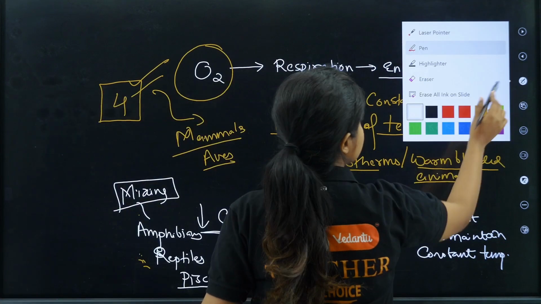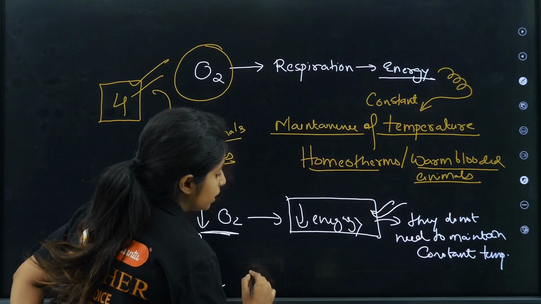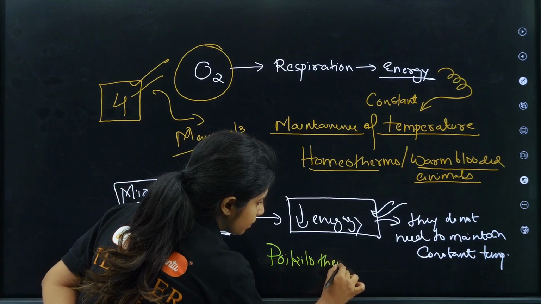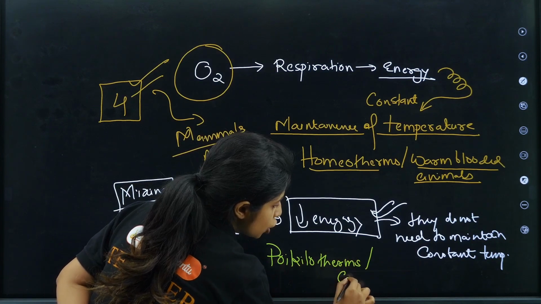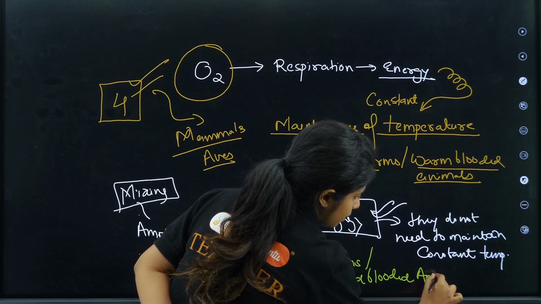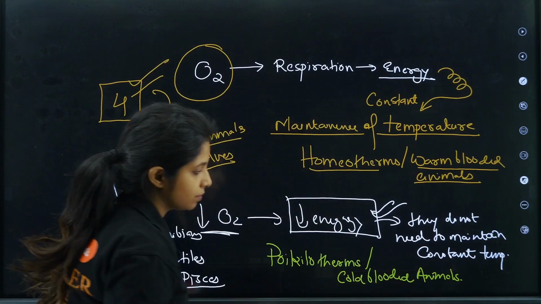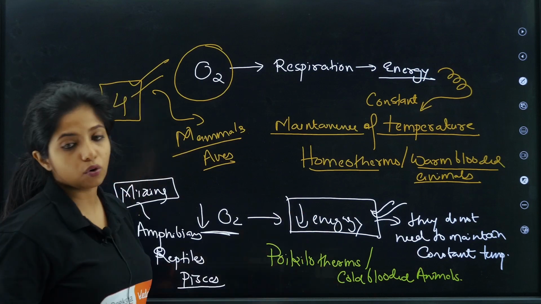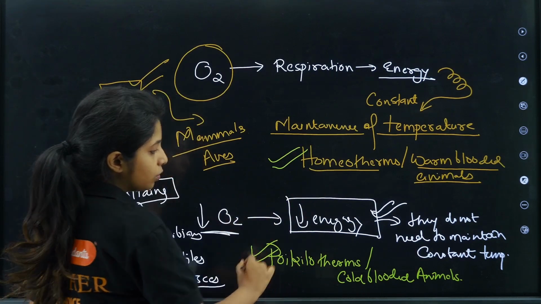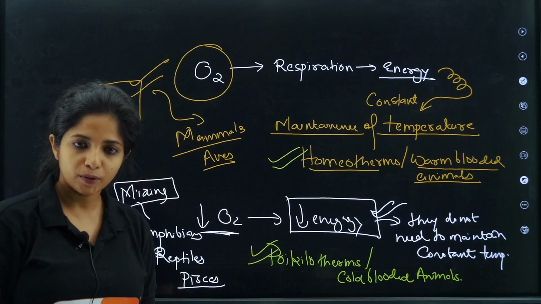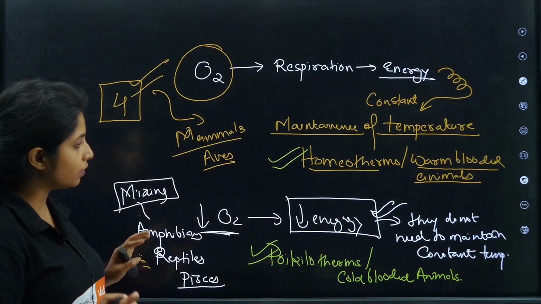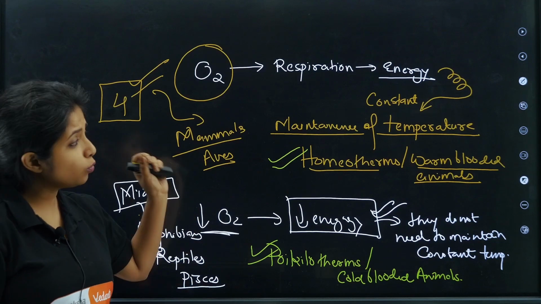So what do I call these organisms who do not maintain constant body temperature? They are known as poikilotherms, or you call them cold-blooded animals. Okay, what do you call them? Poikilotherms or cold-blooded animals. Over here we have homeotherms or warm-blooded animals. Over here we have poikilotherms and cold-blooded animals. Works? Okay, very important. And so many questions have come.